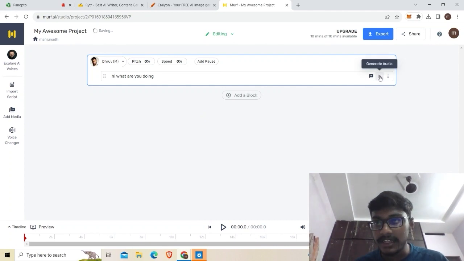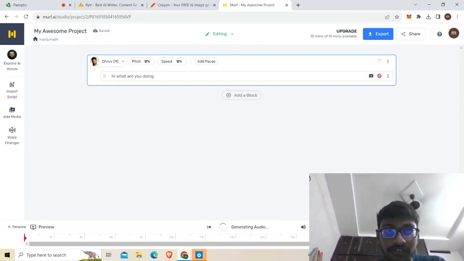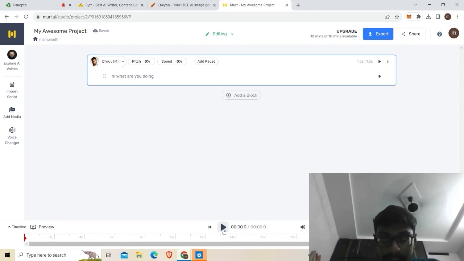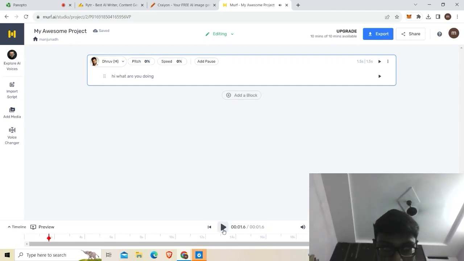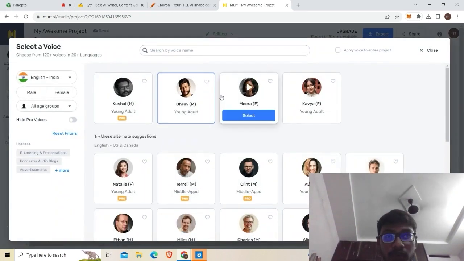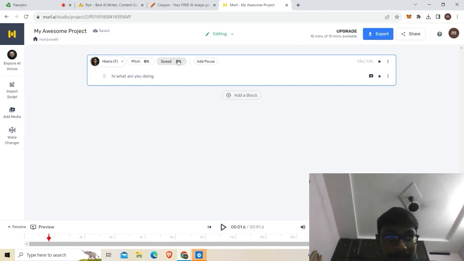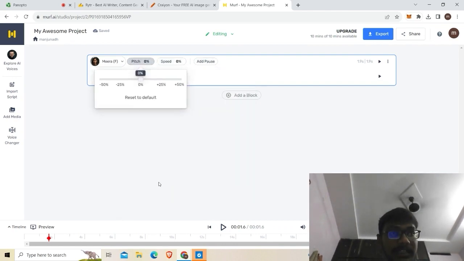If you play here, you can see that the AI will make the audio for the text. If you click the preview, see, this is Dhruv speaking here. If you want to add your own voice into this, you can. If you want something like Mira, the audio is generating. Here the main advantage is you can set the speed you want, add pauses, and set how much pitch you want. There are many advantages to this.